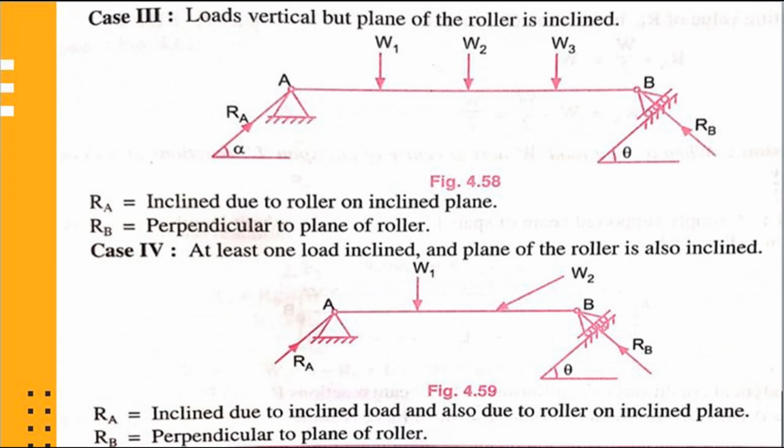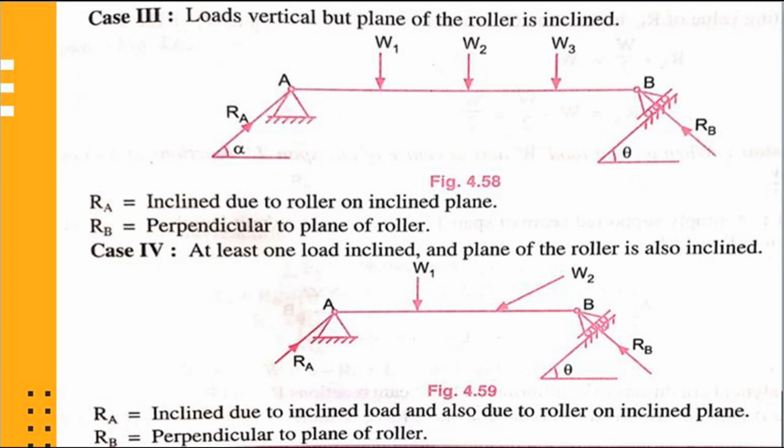Case third, loads are vertical but plane of roller is inclined. Please refer figure number 4.58. In this figure, in beam AB, at point A there is a hinge support and at point B there is a roller support, but plane of roller is inclined. And loads W1, W2, W3 are all vertical in nature.